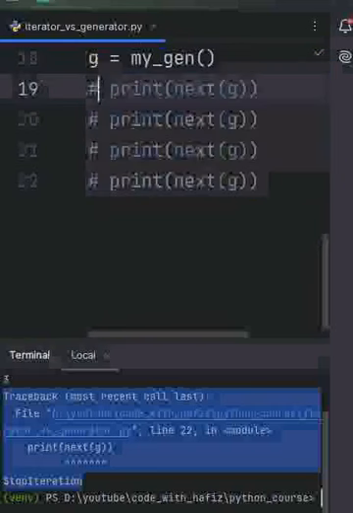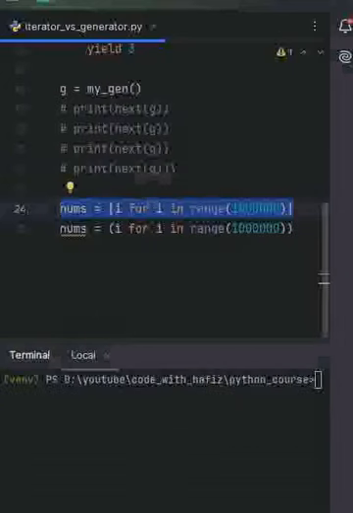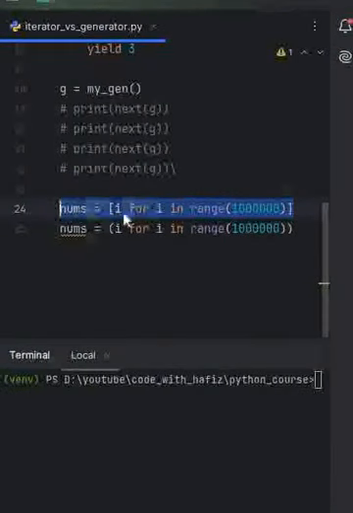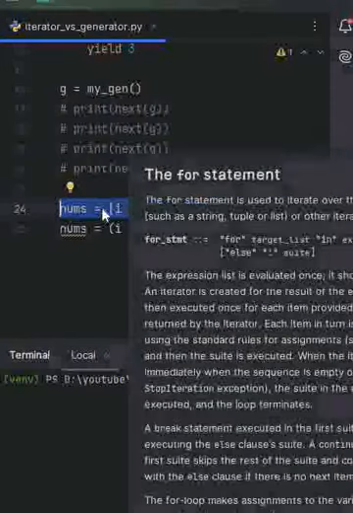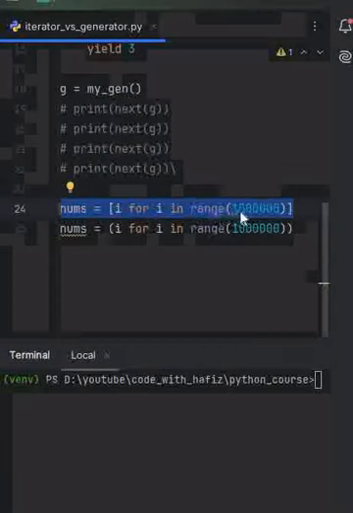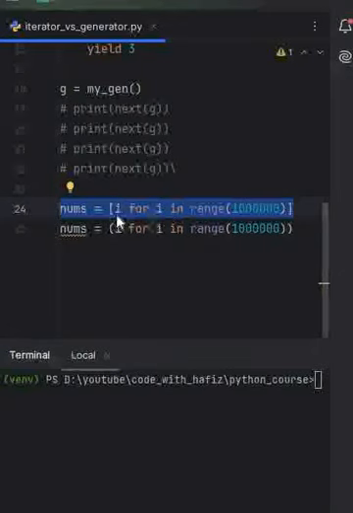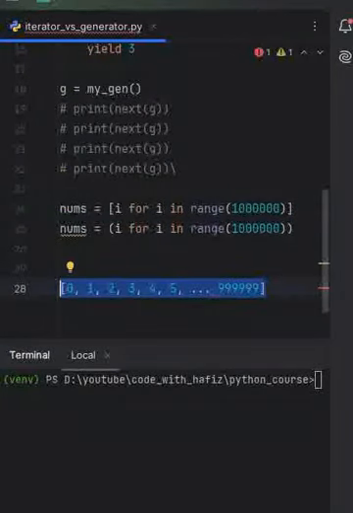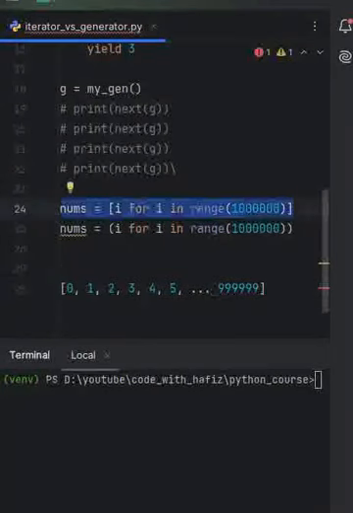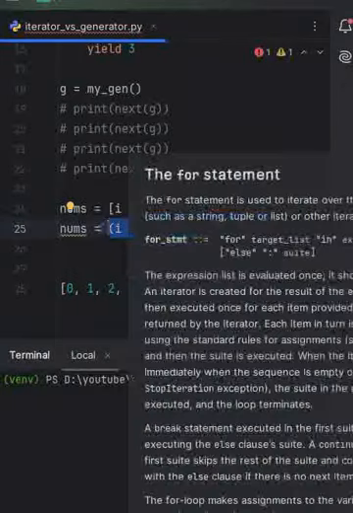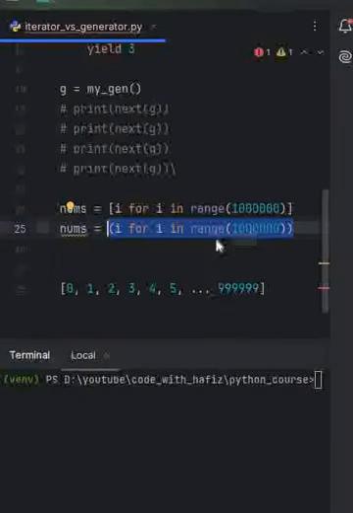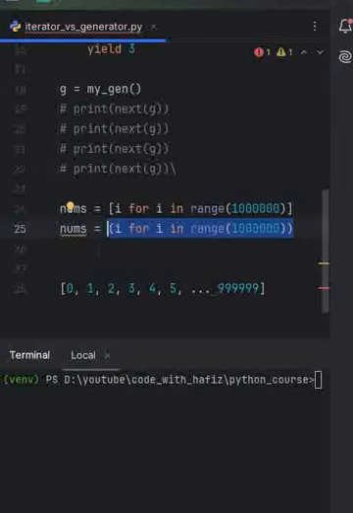Let me comment all this. We have two statements. The first statement creates a list. Python creates all 1 million values at once and stores them in memory. This will work fine, but the problem is it uses a lot of RAM and is slow to create for big data. The next one creates a generator object. Python does not create all values, it creates them only when needed, and generator values are generated one by one. So I hope this will make sense for you.